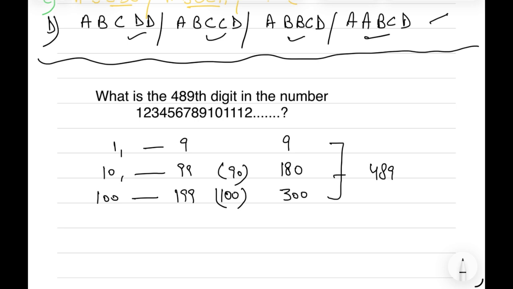The 489th digit will be 9, the 488th digit will be 9, and the 487th digit is 1. So 9 is the 489th digit.